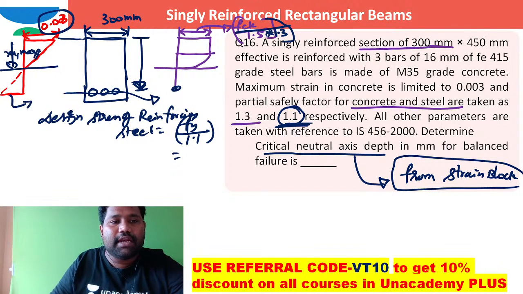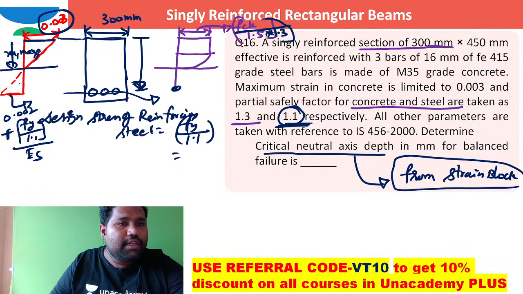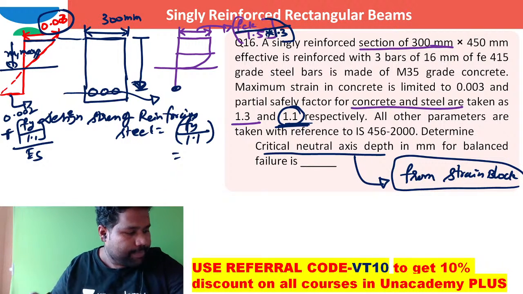By the time the strain in concrete is, I can directly write this as 0.002 plus design stress of steel. What is design stress of steel? Fy by 1.1 divided by Young's modulus, which is the strain in tension steel. This is the permissible strain in tension steel, and the permissible strain in concrete. Now, when these two are possible, by the time the depth of neutral axis is nothing but the limiting depth of neutral axis.